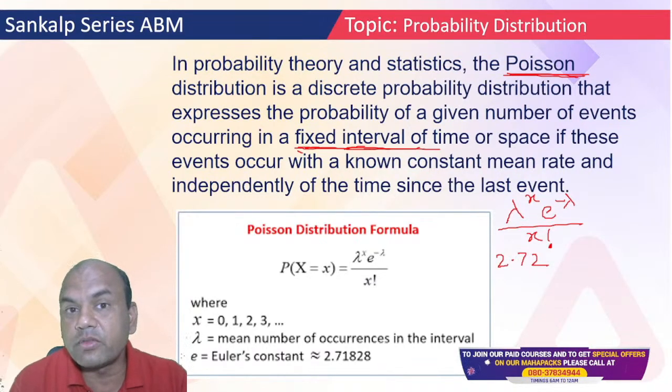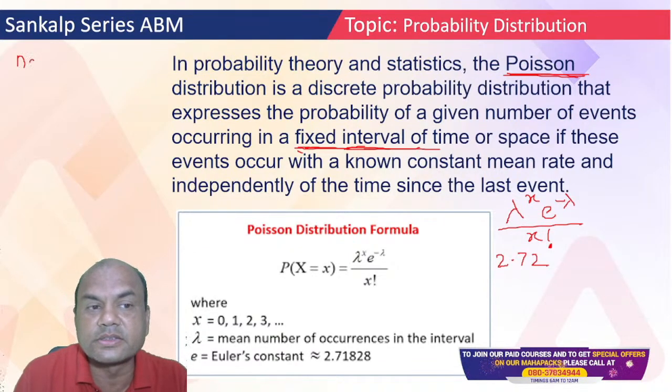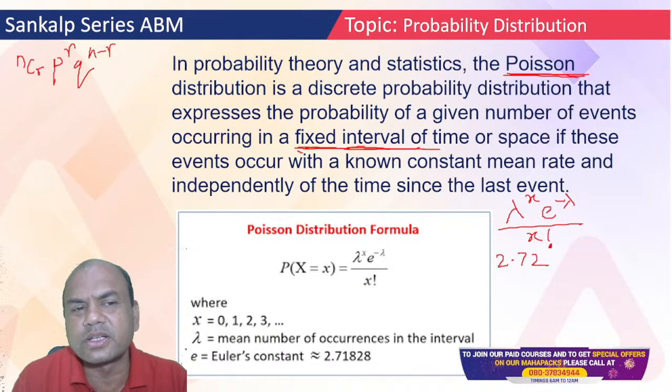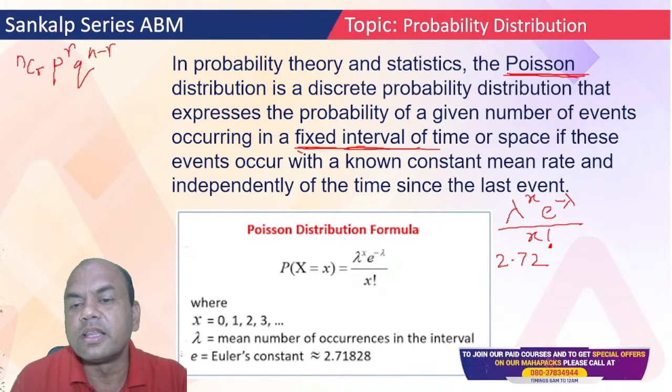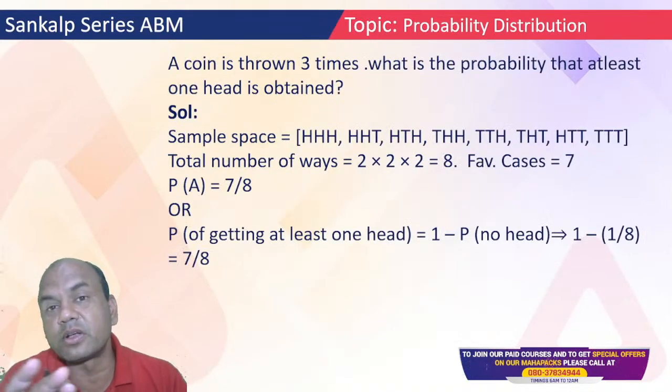So what is the formula for binomial? nCr, p raised to r, q raised to n minus r. And the formula for Poisson is lambda raised to x, or r you can call it. Some books call it r, some books call it s, one and the same thing. Lambda raised to r, e raised to minus lambda, upon r factorial. What is r or x? It is what is asked in the exam. So that was the theory part. Now we'll solve some numericals.